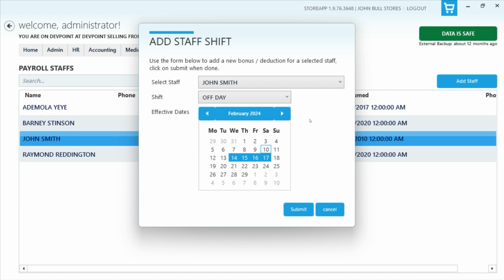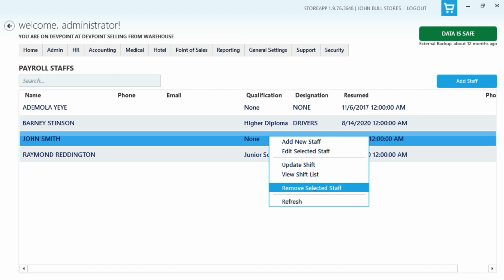We don't have that, and I don't want to be setting up. So everybody works every day of the week, but we give them certain days, and there's a monthly roster where we select when your off day is going to be. So the off day does not follow a regular pattern. We just decide, this is your off day today, this is your off day today. So if you want to have complete control over your shift management, you can do that from here.